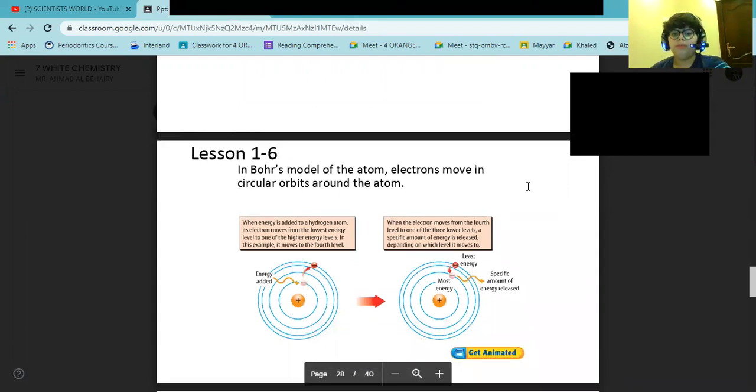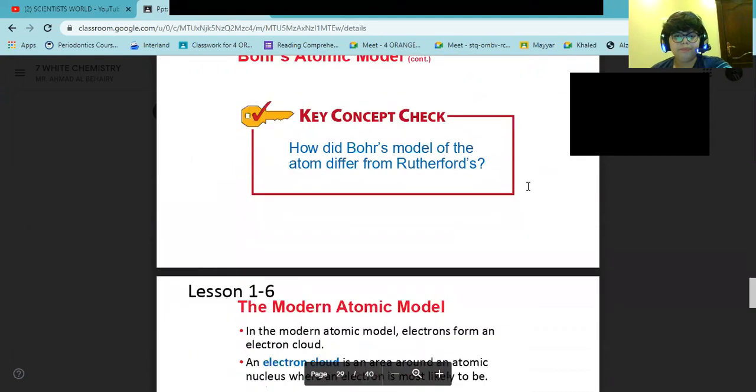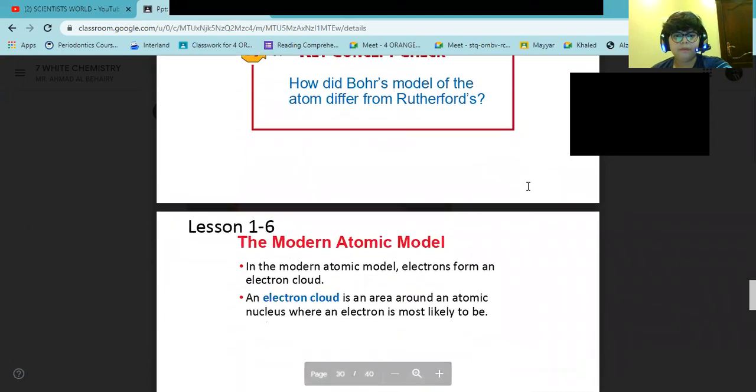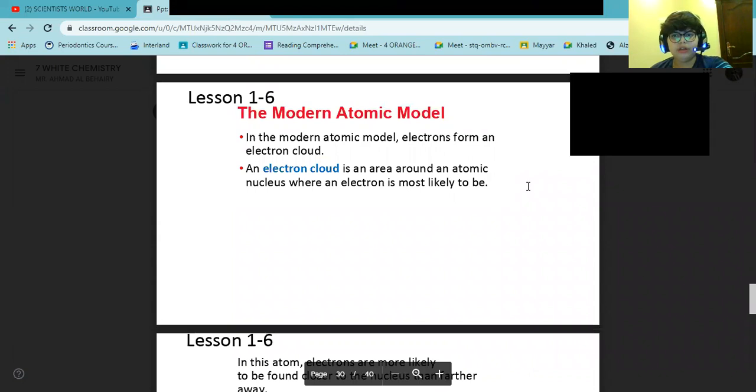Here's Bohr's atomic model. In Bohr's model of the atom, electrons move in circular orbits around the atom. The modern atomic model is the atomic model of today.